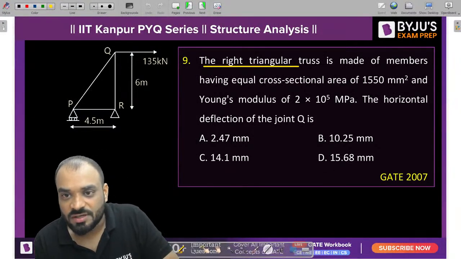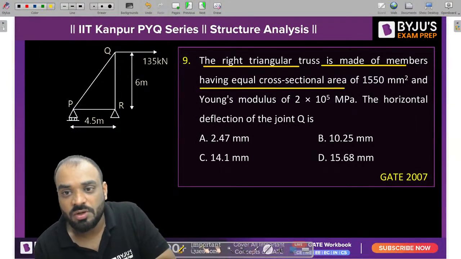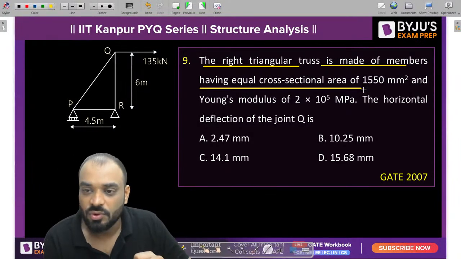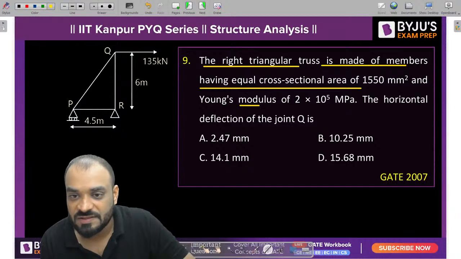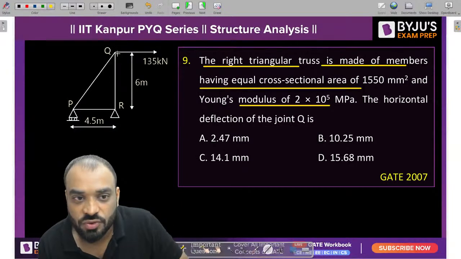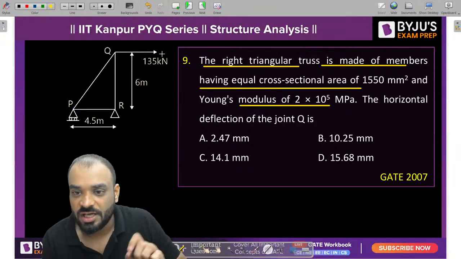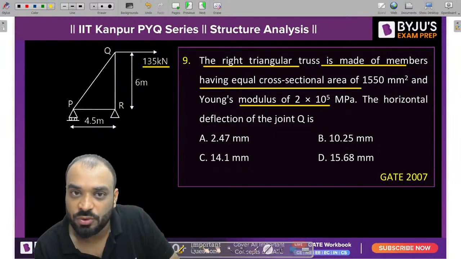The right triangular truss is made up of members having equal cross-sectional area whose value is equal to 1550 mm, and the modulus of elasticity is given to us. We need to find out the deflection of joint Q in the horizontal direction, right? And the load is also mentioned, it is 135 kilonewton. This height of a member is 6 meter.